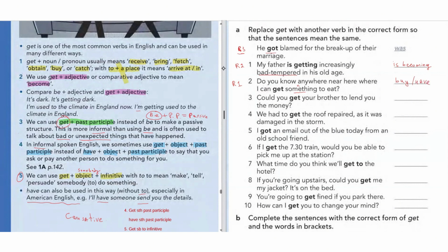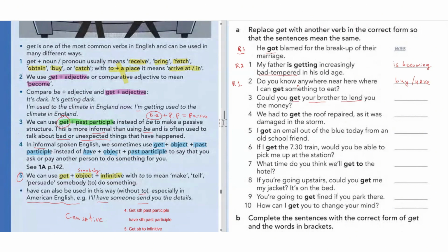So number 3, could you get your brother to lend you the money? So this is get somebody to do. Rule number 5.